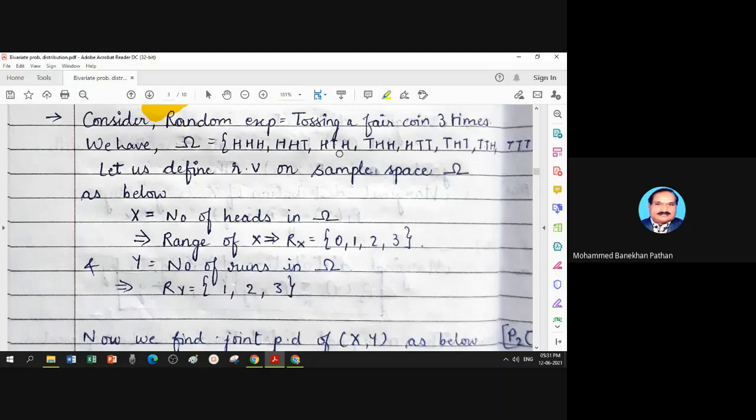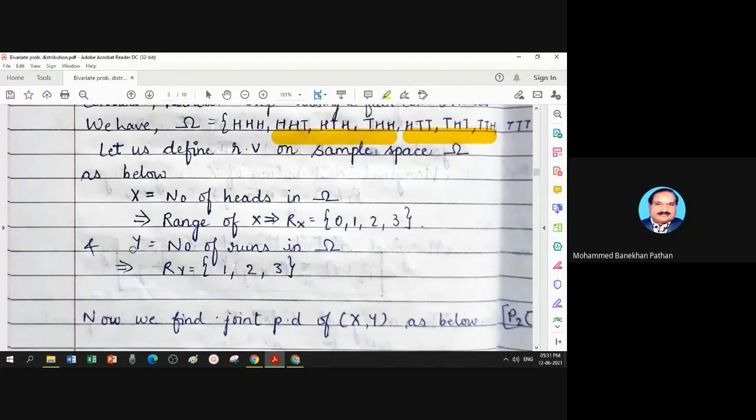These are the elements where the value of the random variable is 2. These are the elements where the value is 1. It is 0 because no head, and this is 3. So when I put the range, 2 is not repeated, 1 is not repeated. It is written only once. That is the concept of writing a range.